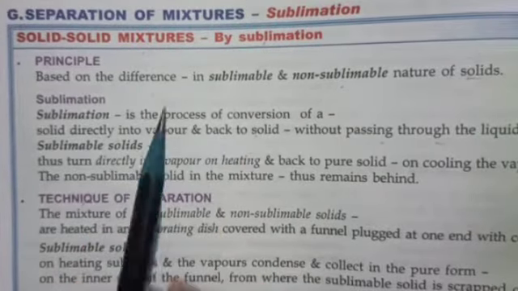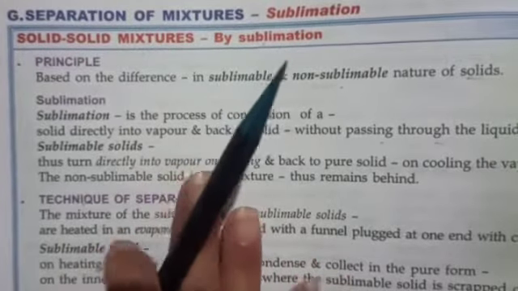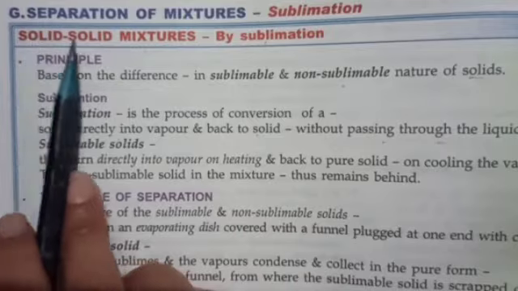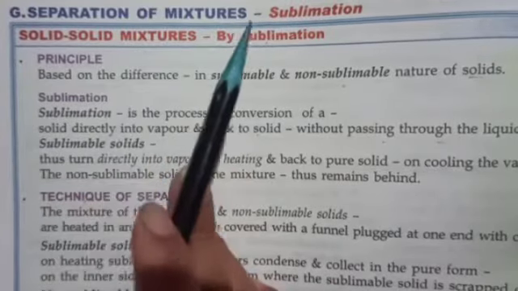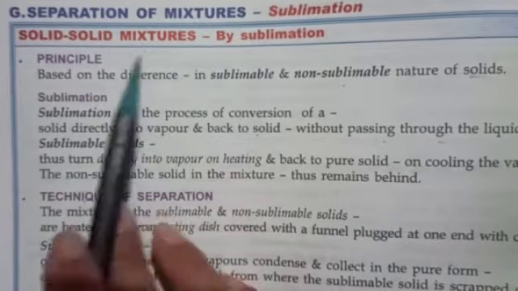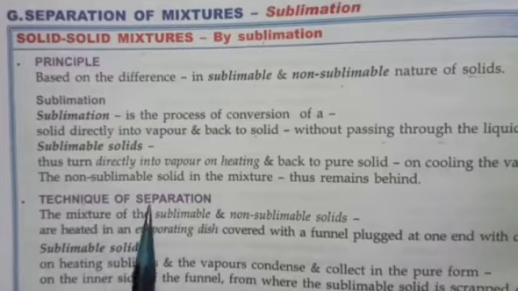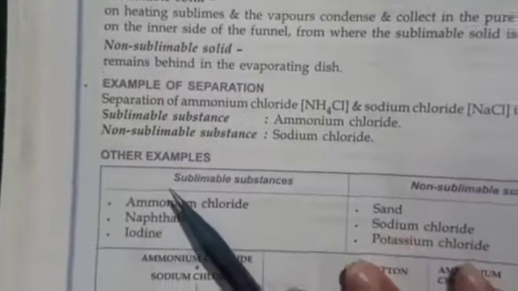Okay, so first is sublimation. The way it is written in your book, you have to write it the same way. First you will write solid mixtures by sublimation, the method of separation, then you will write principle, then the process of sublimation, then technique of separation, then example of separation.